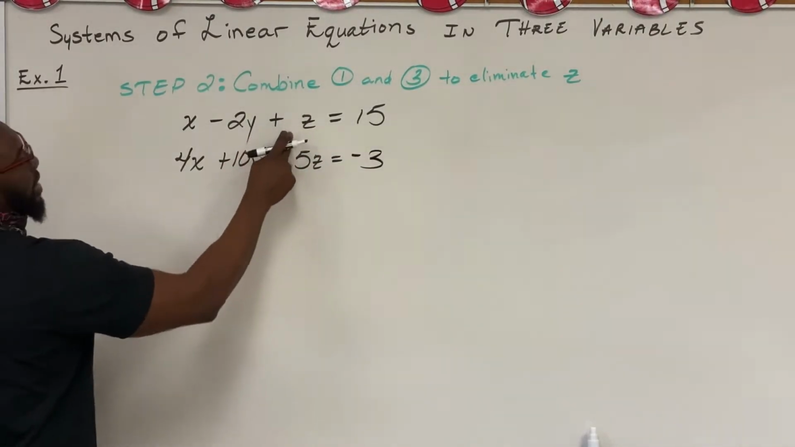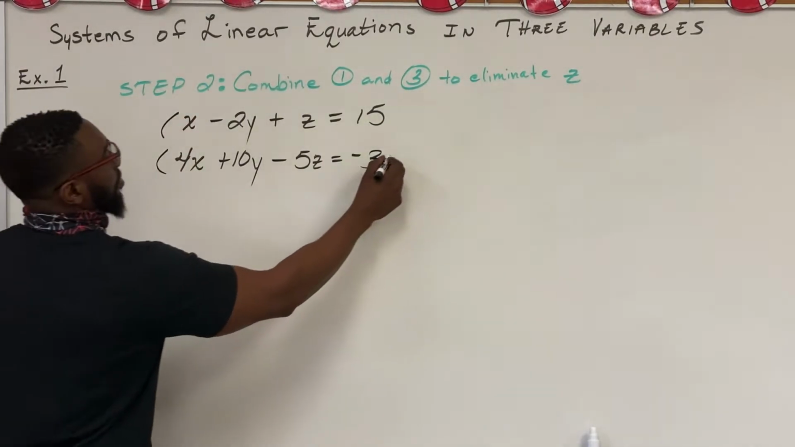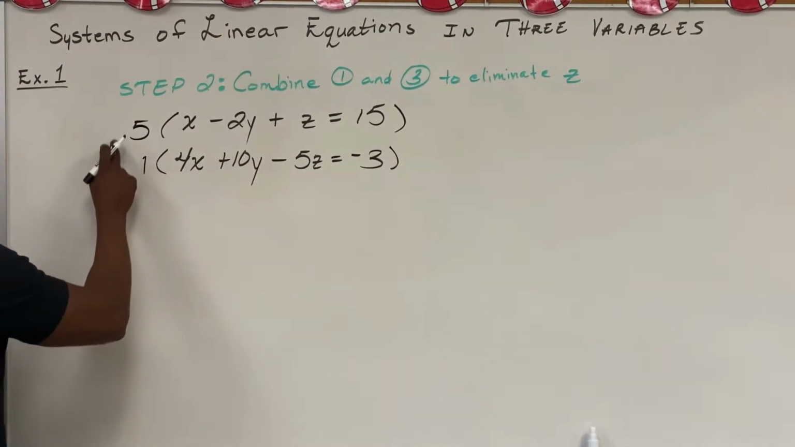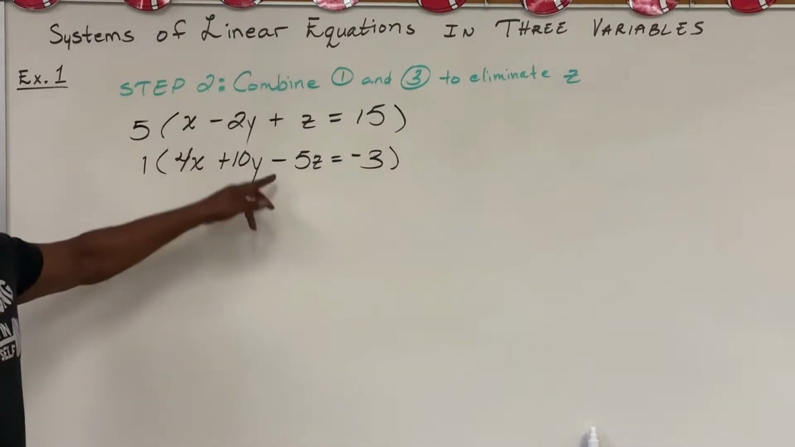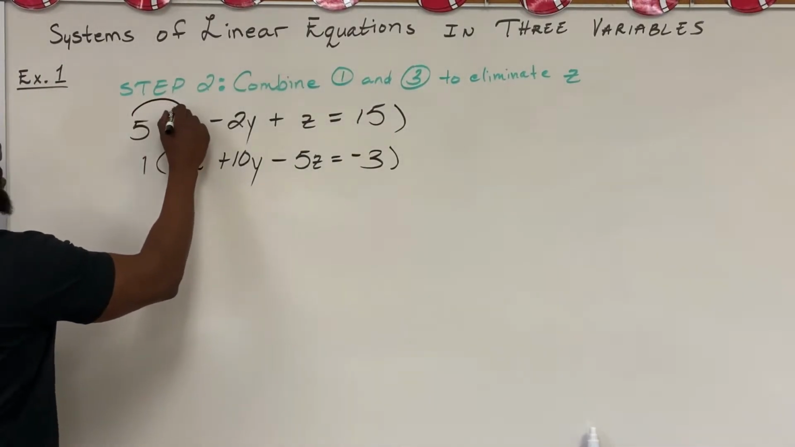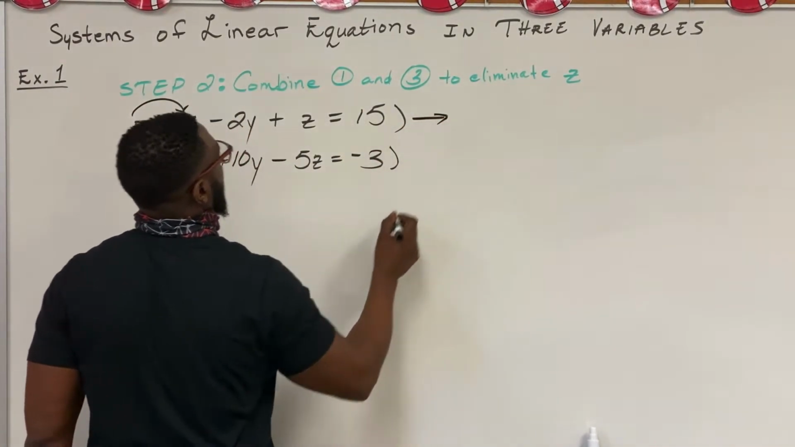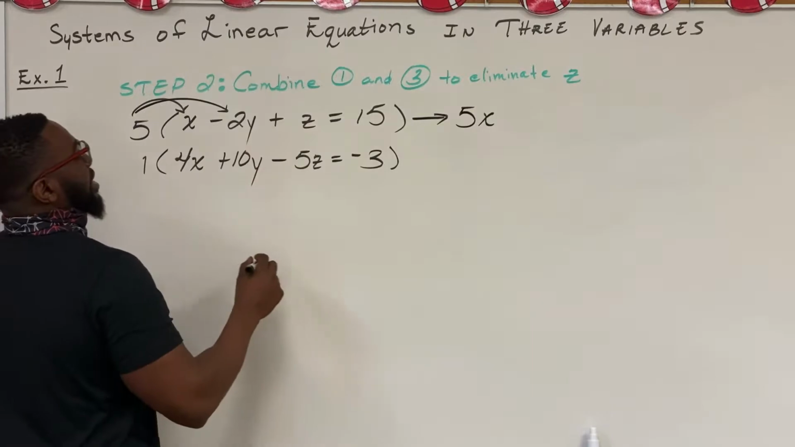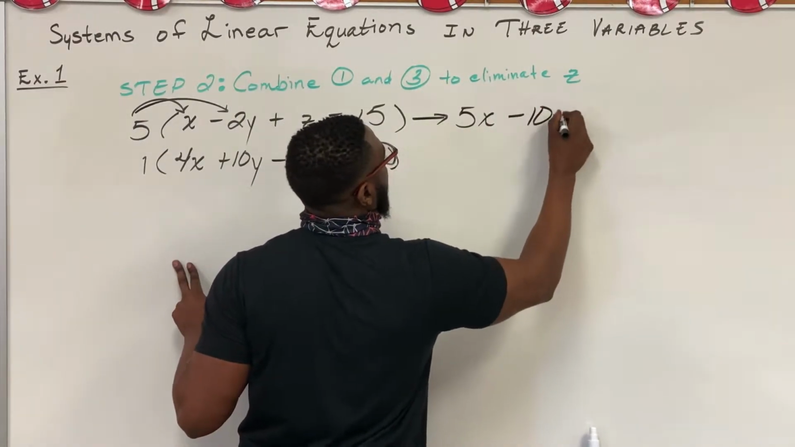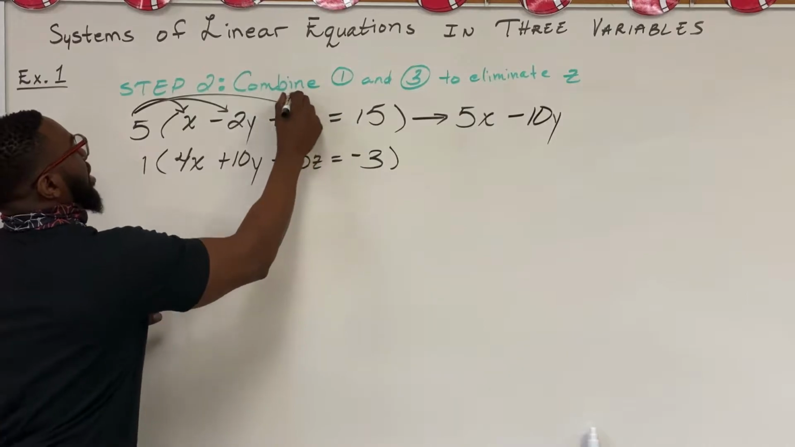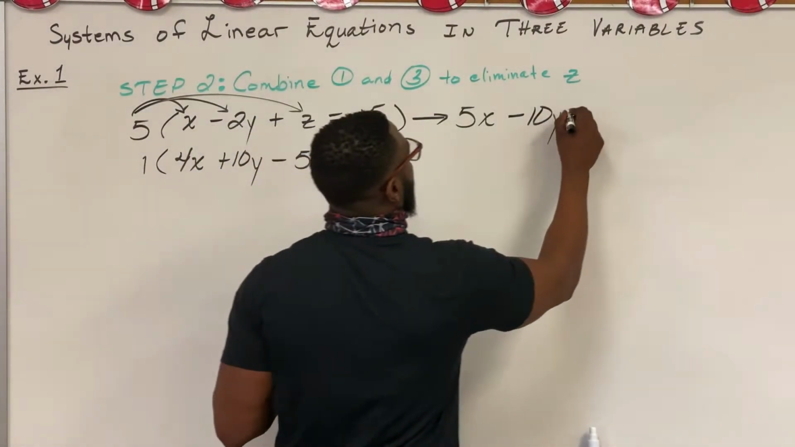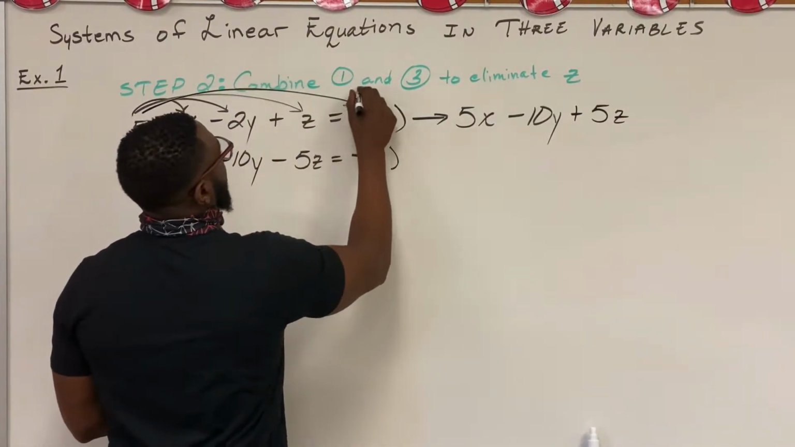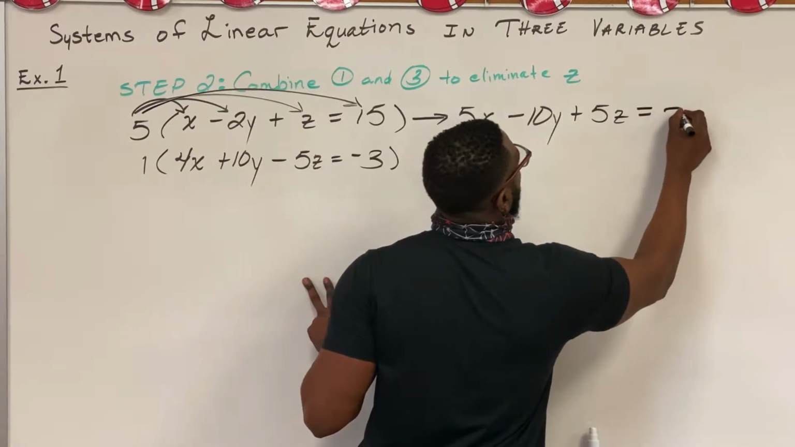We still have 1, and this time we have 5. So parentheses, 5 goes out here, 1 goes down here. Both of them stay positive, because we have a positive and a negative. We distribute. 5 times x is 5x. 5 times negative 2y, negative 10y. 5 times z is 5z. 5 times 15, 75.